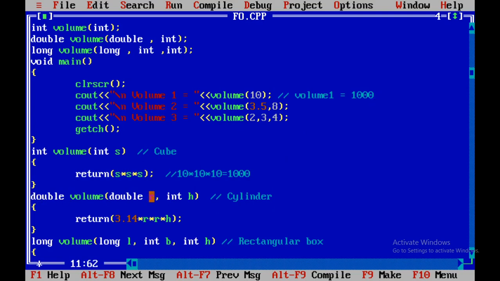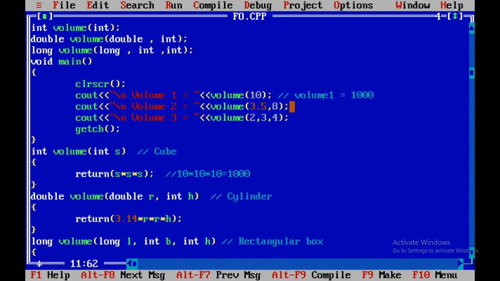The second volume function we are using to calculate the volume of a cylinder. The equation is pi r square h, where r is the radius of the cylinder and h is the height. So only two parameters are required. The first parameter is considered as radius, and the formula is written 3.14 into r into r into h.